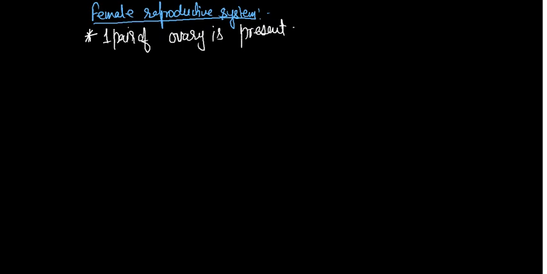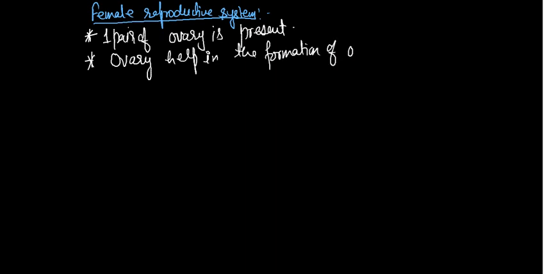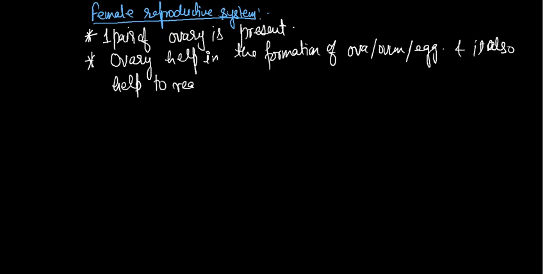The ovary helps in the formation of ova, ovum or egg. It also helps to release hormones.